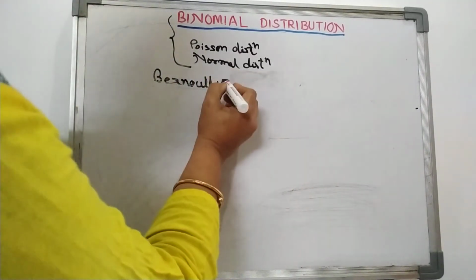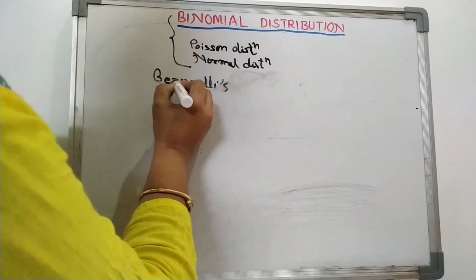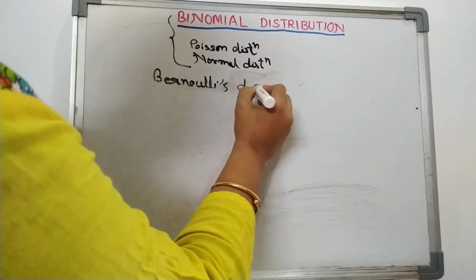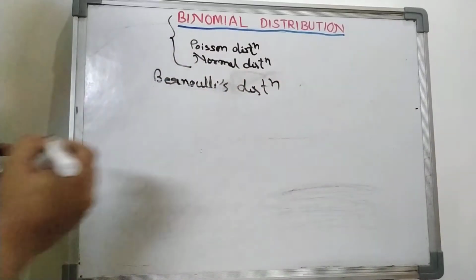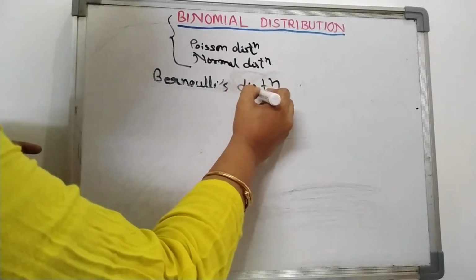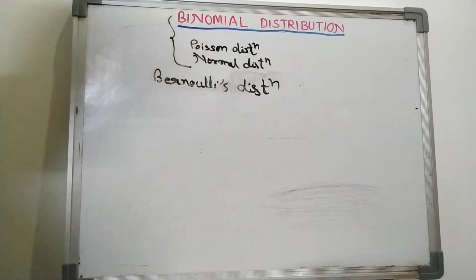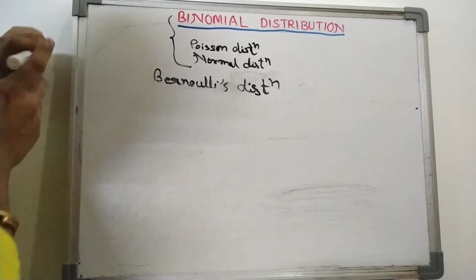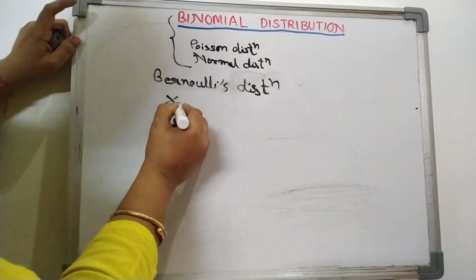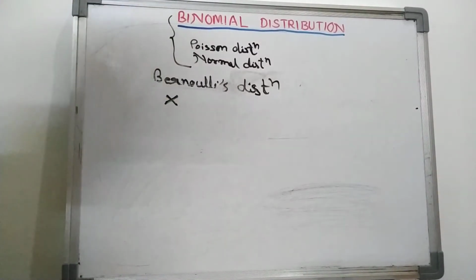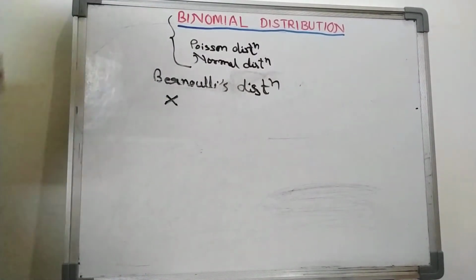Let us define a random variable x which represents the result of a Bernoullian trial.